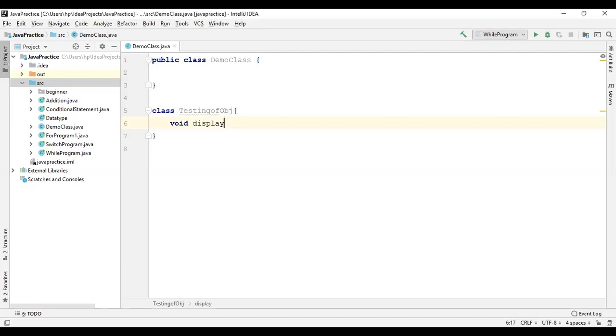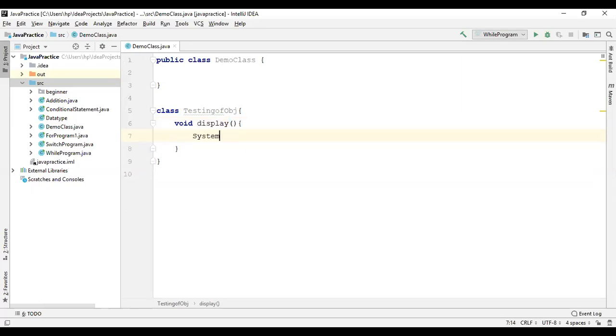Within the display method I have to display a message using System.out.println.